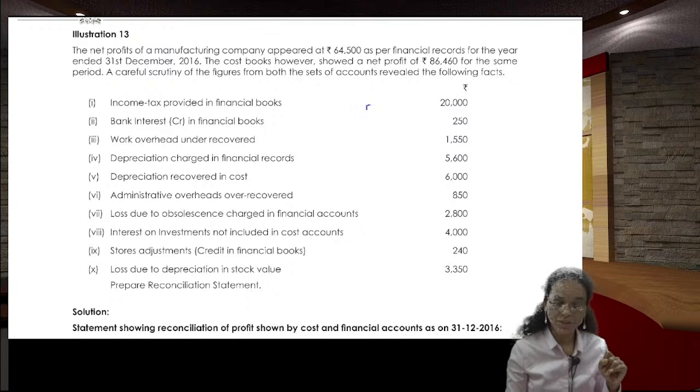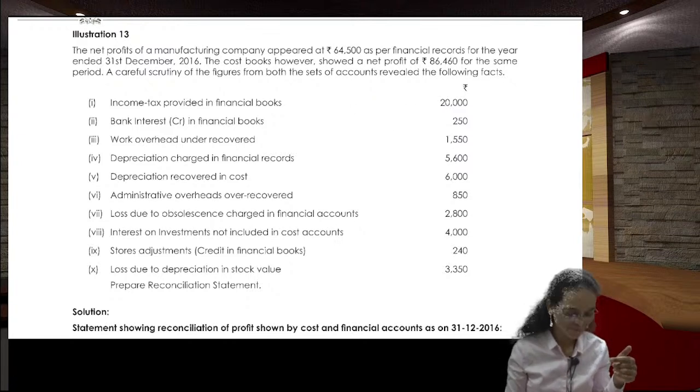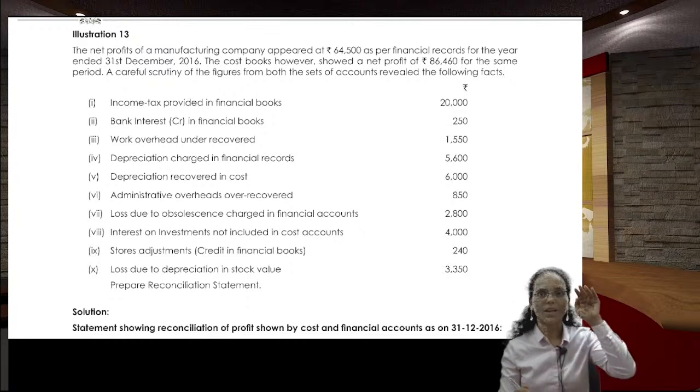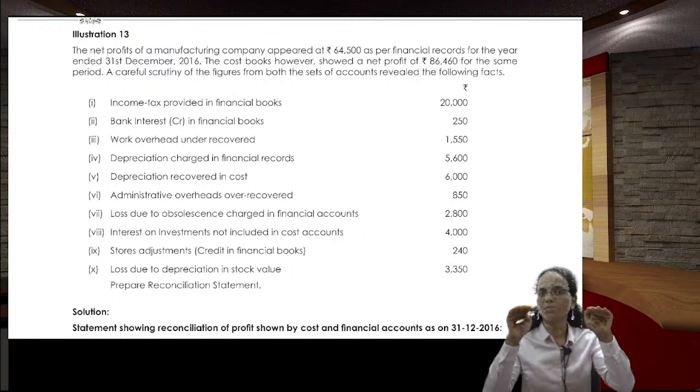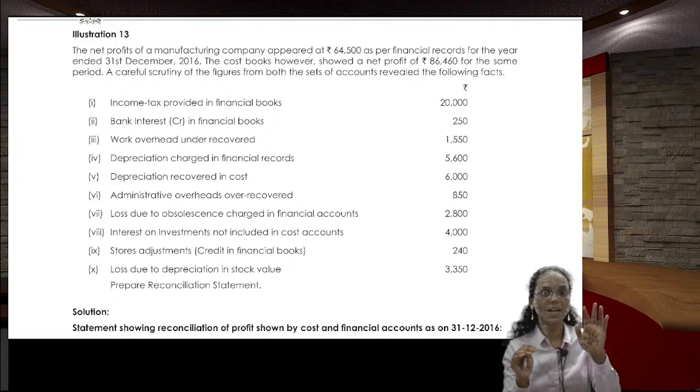See, in the intermediate first group, you are in the intermediate first group only, right? So in the foundation also you have studied BRS. Do you remember bank reconciliation statement, like bank balance, cash balance, something you did, right? In the same manner, here also we will be doing the financial accounts and the cost accounts reconciliation.